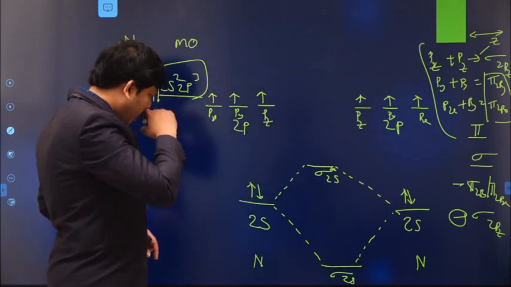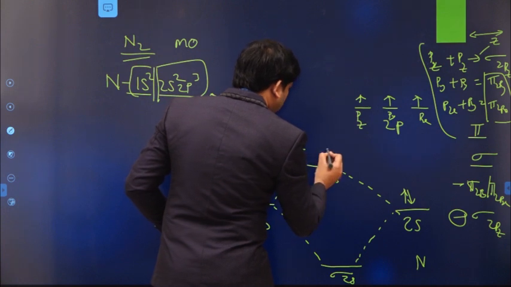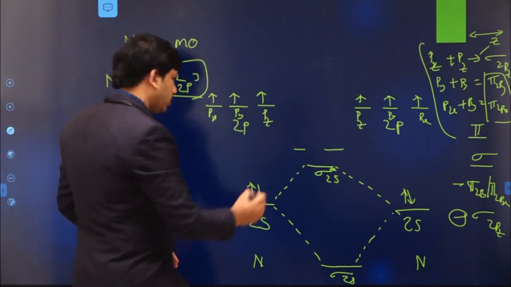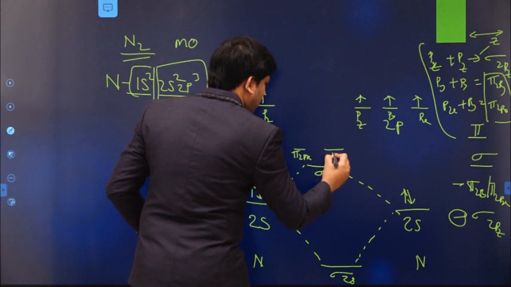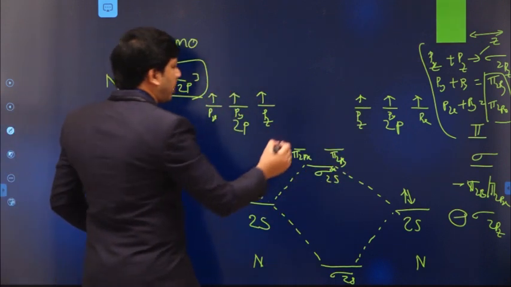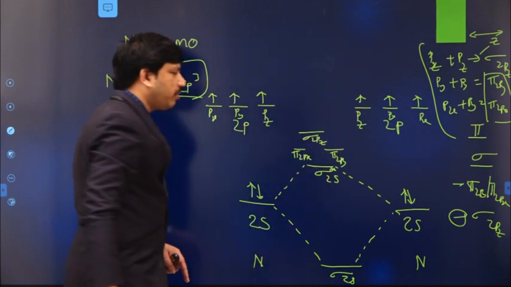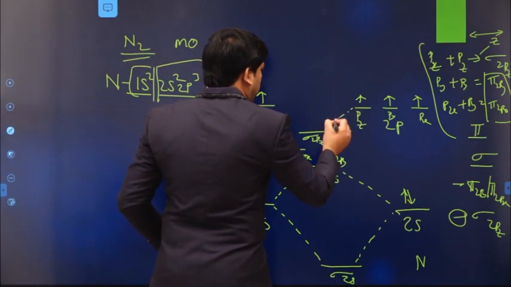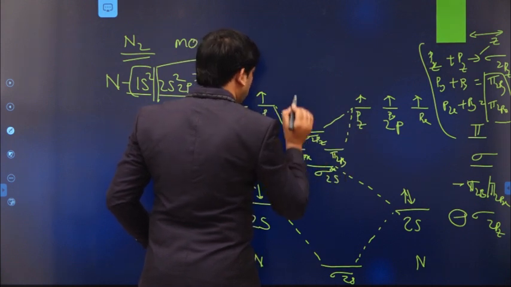But in this case what will happen? In case of the nitrogen atom, the pi 2p orbitals have lower energy. Let us say pi 2px and pi 2py. These two orbitals have lower energy. After that, sigma 2pz is there. The sigma orbital has the next level of energy. So this is the energy order. Why it is like this, that we will see later.